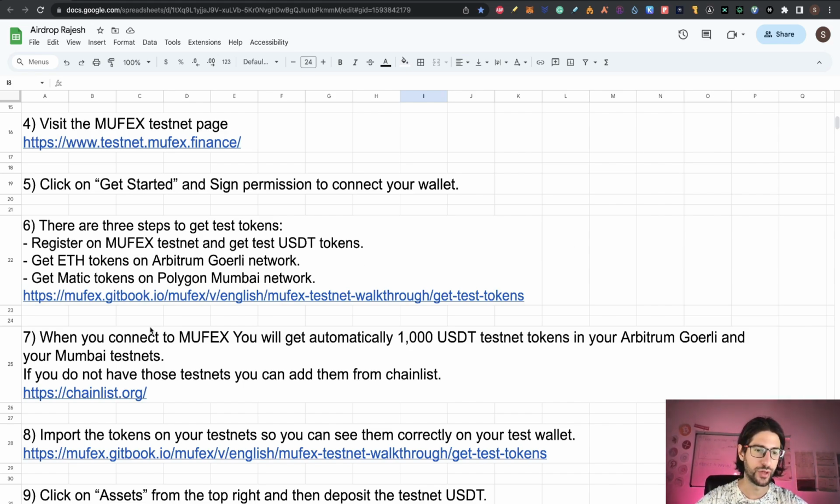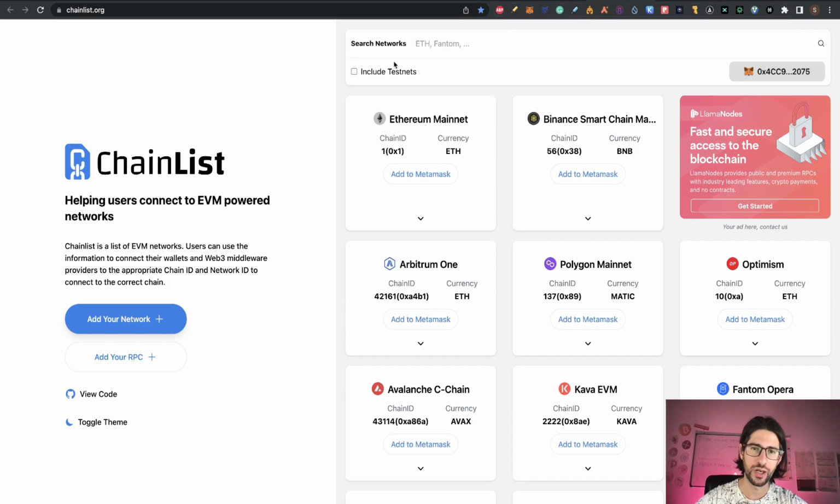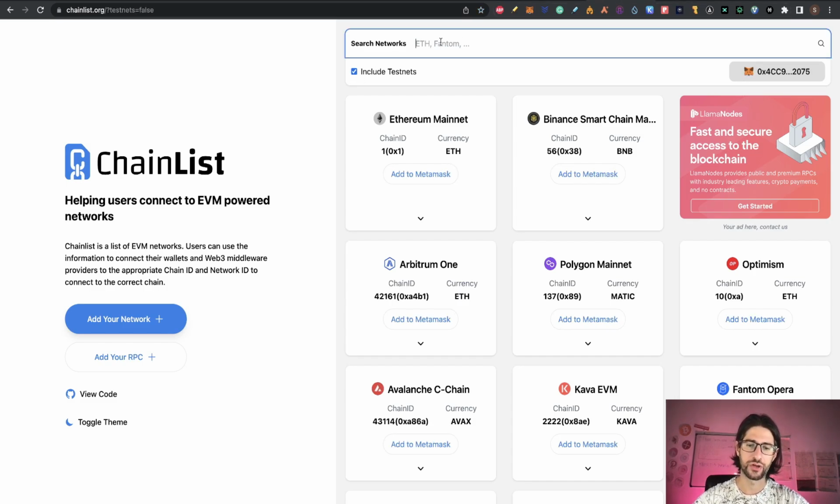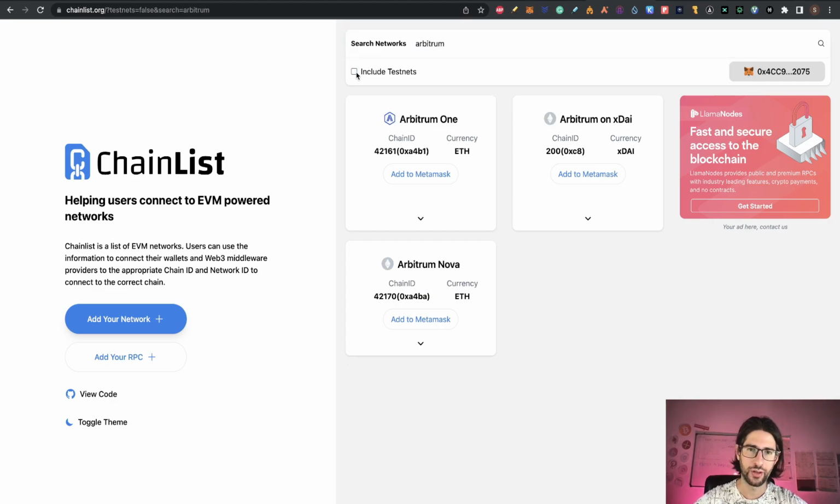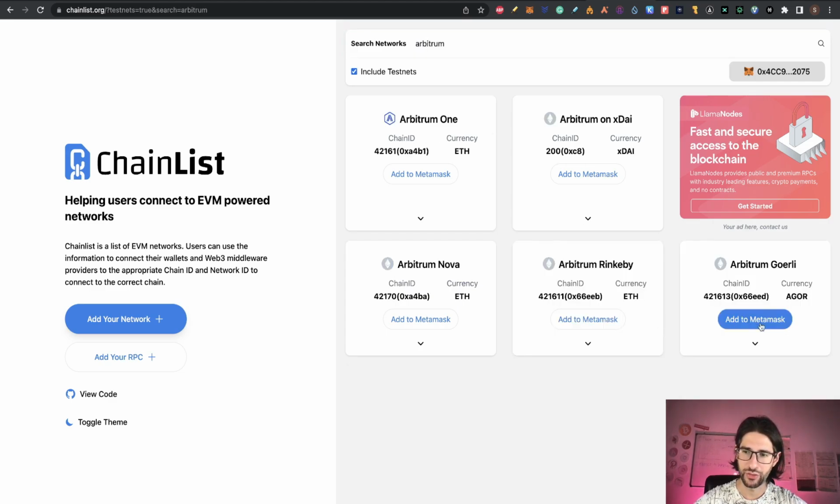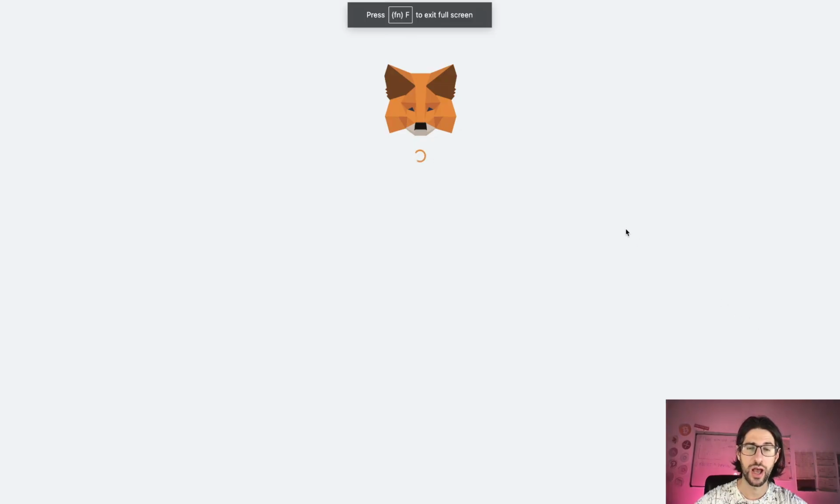So moving into step 7. When you connect to Mufex, you will get automatically 1,000 USDT testnet tokens in your Arbitrum Goerli and in your Mumbai testnet. So if you don't have those testnets, you can add them on your MetaMask going into Chainlist. So you go to the link, you can click here include testnet, and you can search here, for example, Arbitrum. Click on include testnet and you can add here Arbitrum Goerli. So you just click on add to MetaMask,